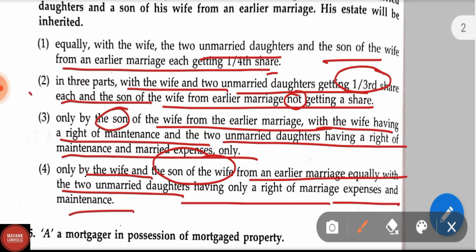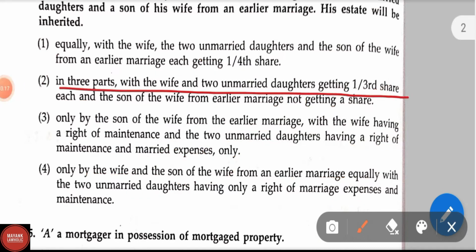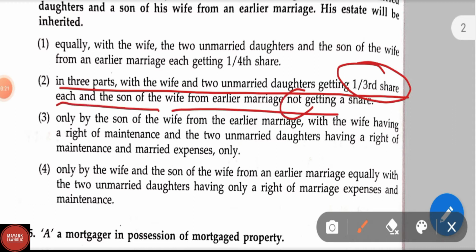In question number 4, the correct answer will be option 2, in 3 parts, with the wife and 2 unmarried daughters getting 1/3 share each and the son of the wife from the earlier marriage not getting a share.